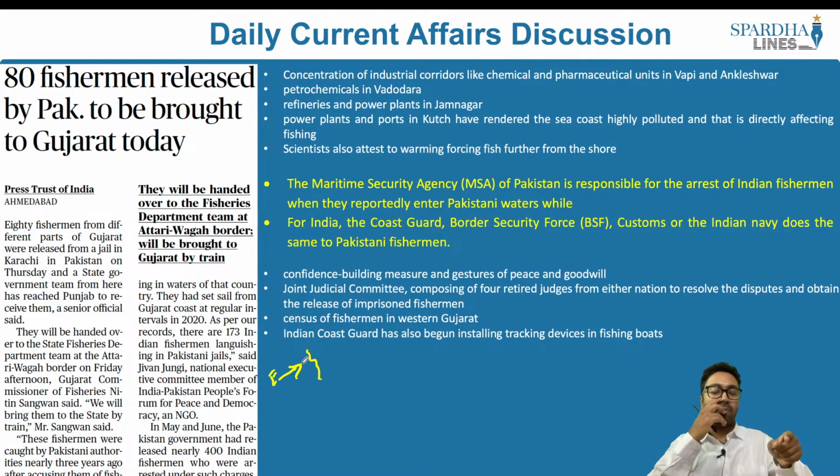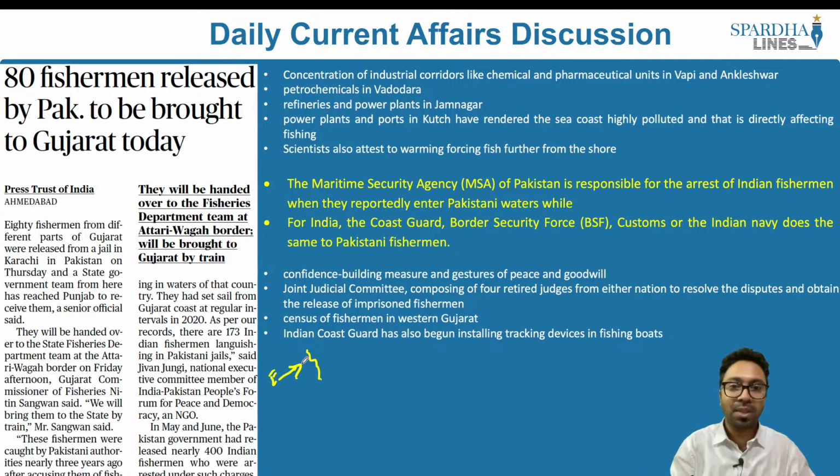When they enter into the deep waters, we do not have any demarcation that is present. We do not know which is the Pakistan border, we do not know which is the Indian border. So they enter into the Pakistani waters primarily because they do not have an understanding of the border areas along the waters, and since they do not have GPS tracking installed on their ships as well as on their boats, they enter into the Pakistani waters and are subsequently arrested. Similarly, these Pakistani fishermen also do not have GPS trackers, so they enter into the Indian waters and are arrested by the Indian forces.